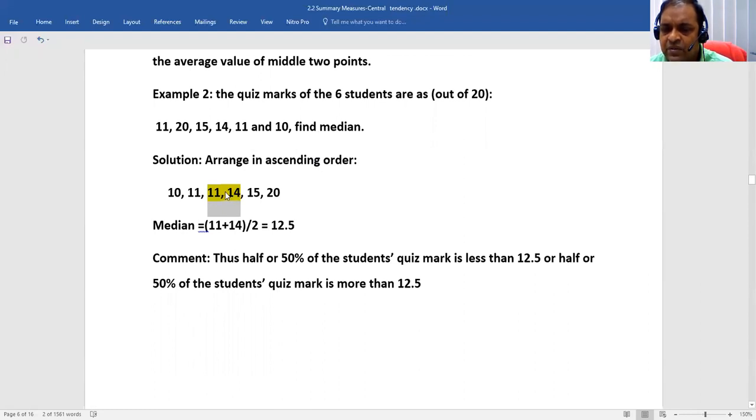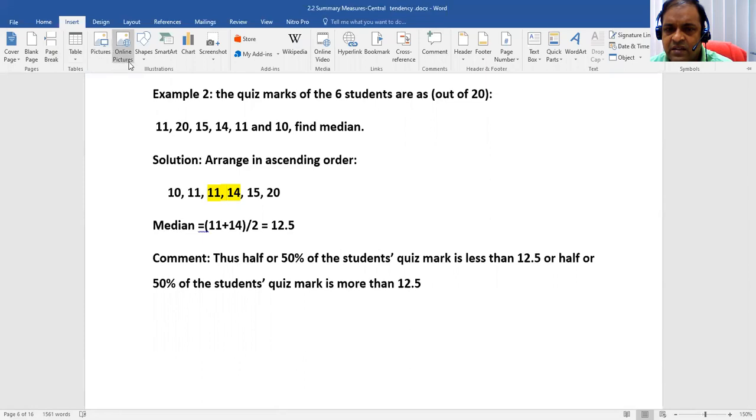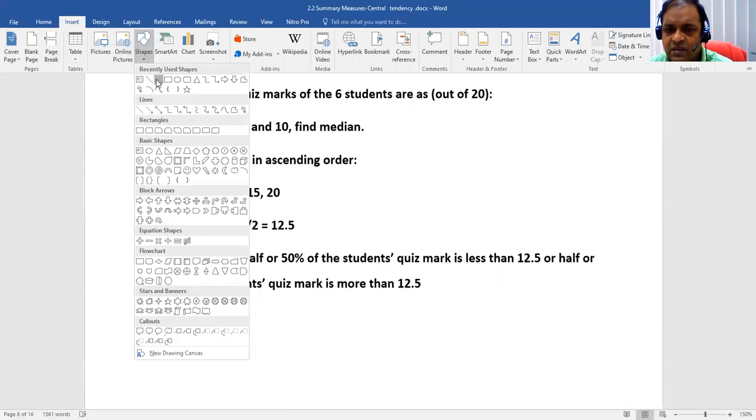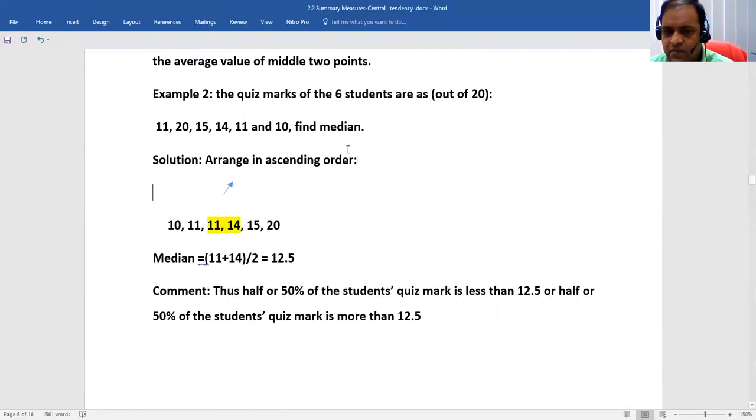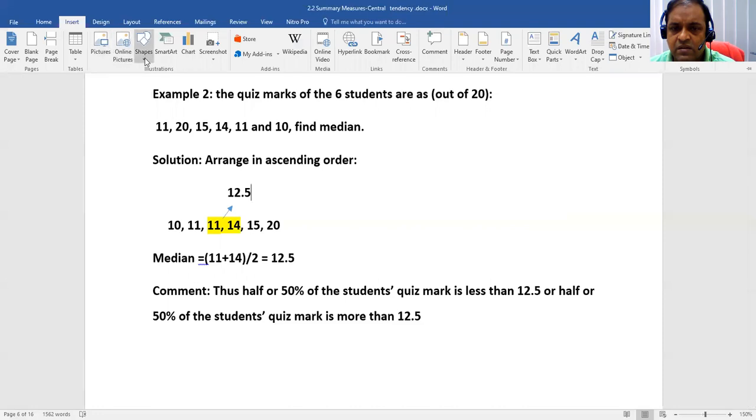Let us check it. How can you do it? Let us see what happened with 12.5 as the middle value.